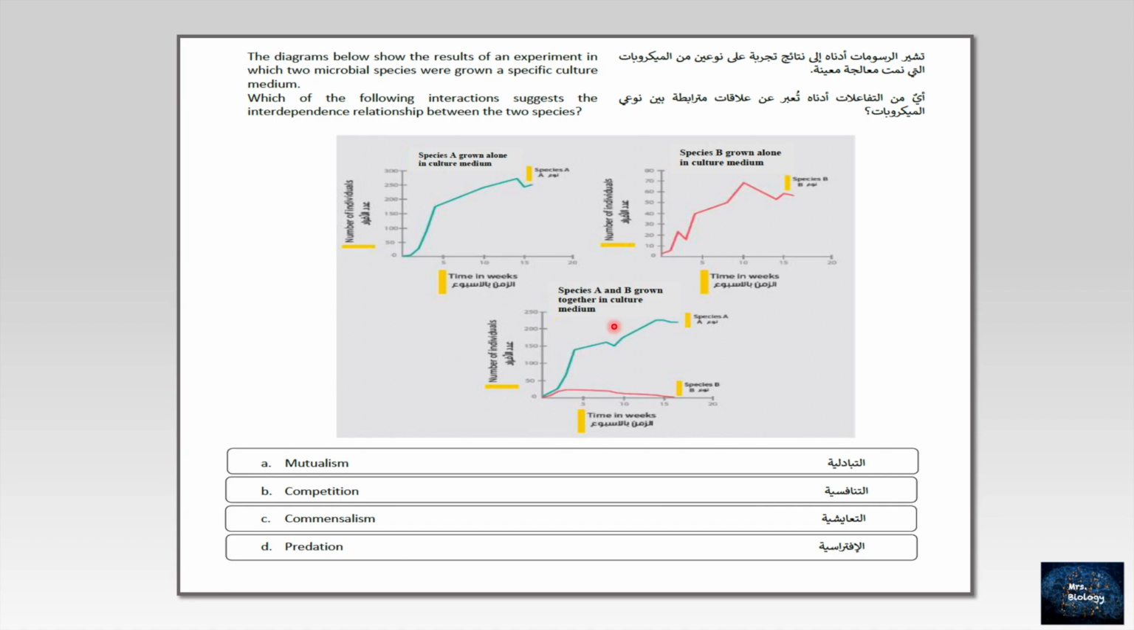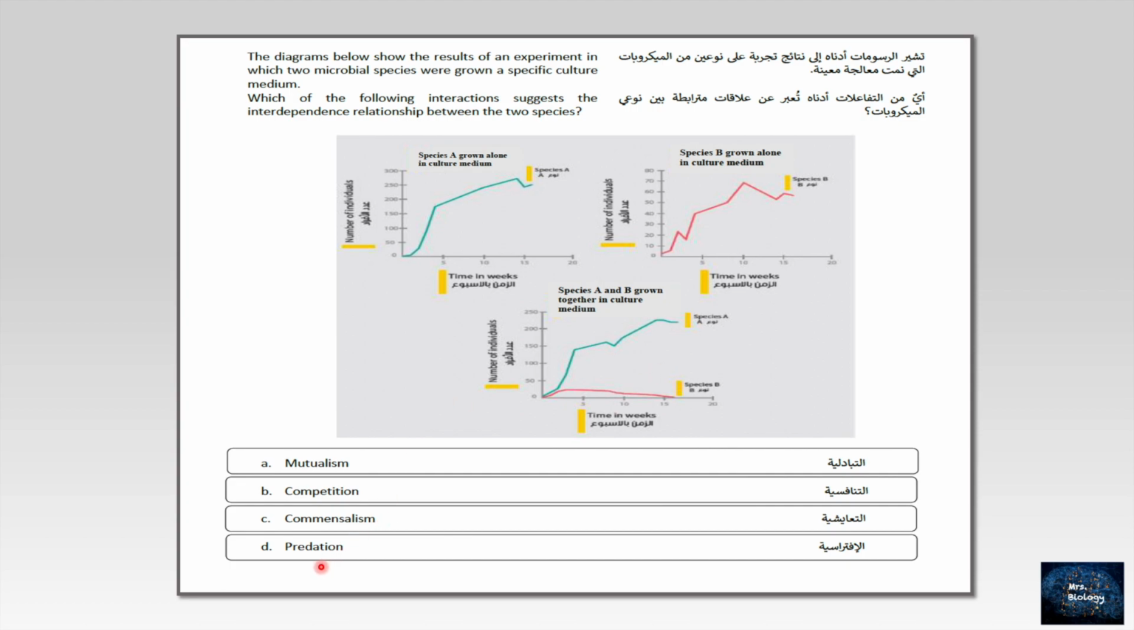Why? Because in mutualism, both of them will grow and no one will be affected. So A is wrong. B, competition. I think this is the right answer, because they are in one culture medium, so they will compete for the resources, the nutrients, but A seems stronger. But let's continue. Commensalism, also not. What is commensalism? One will get the benefit and increase, and the other one will not be affected, but that did not happen. So C is also wrong.